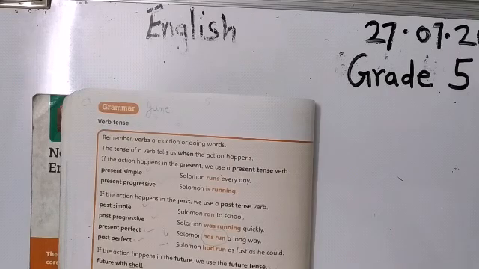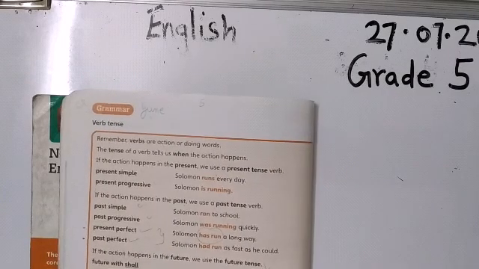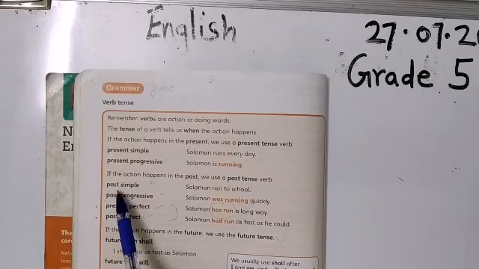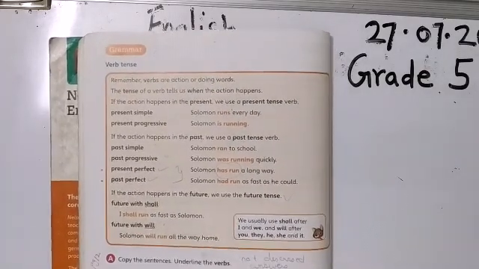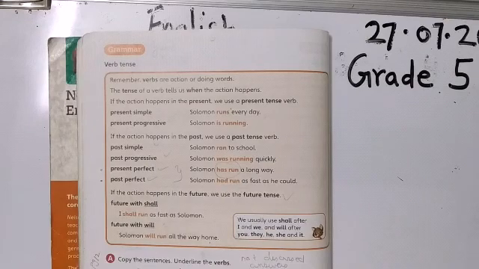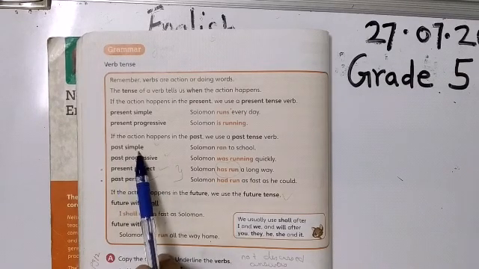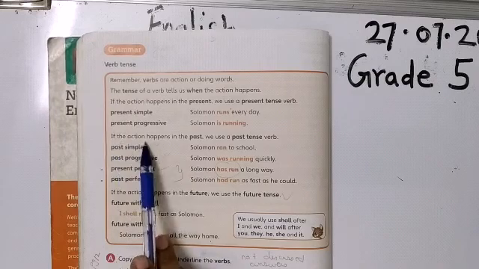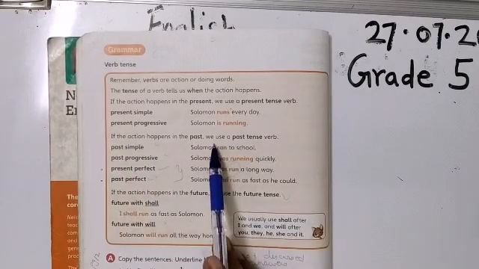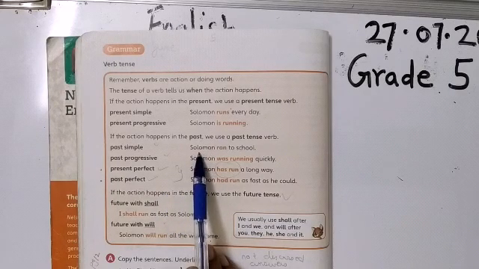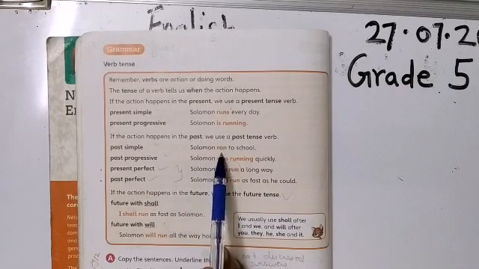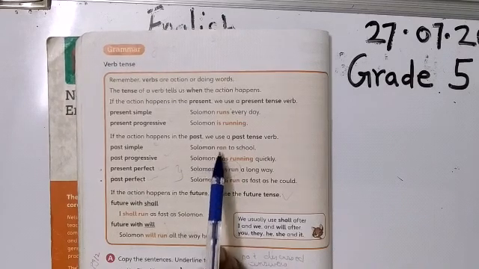Now children, today we have moved to a new topic, that is past simple. This too, children, we have done it last year. So what's past simple, children? If the action happens in the past, we use a past tense verb. Like the example which they have given us here, Solomon ran to school. So the past simple is ran.